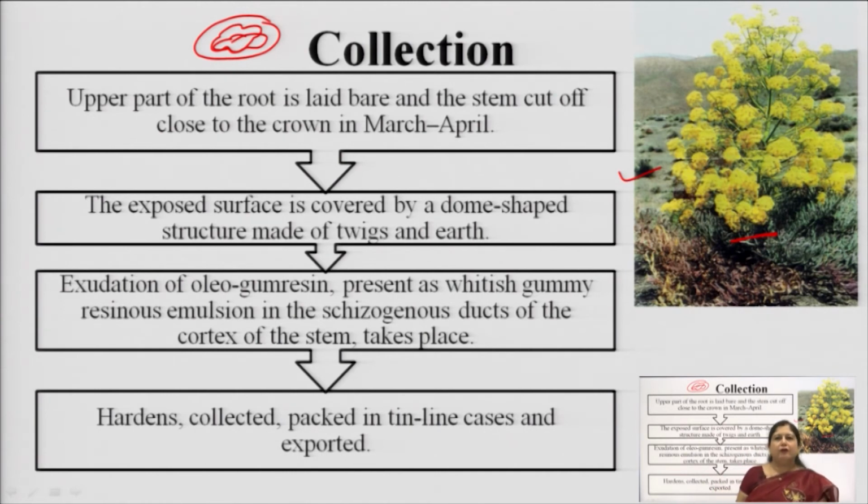This whitish gummy resinous emulsion is produced from the schizogenous ducts of the cortex of the stem. Gradually it hardens, and after that it is scraped off from the surface and packed in tins.